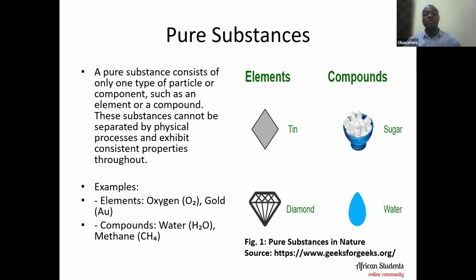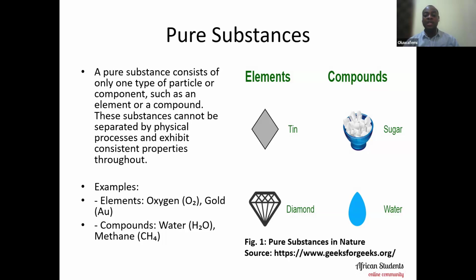So a pure substance in the realm of chemistry simply means a substance that consists of only one type of particle or component. Examples of pure substances are elements and compounds. Examples of elements include oxygen and gold. Examples of compounds include water and methane.